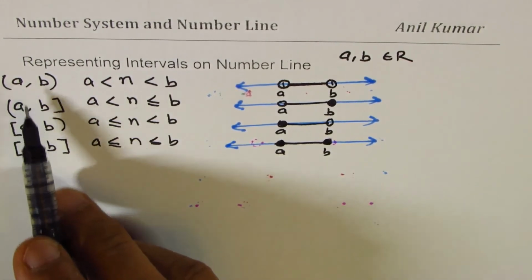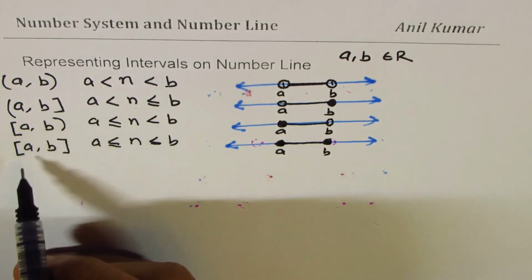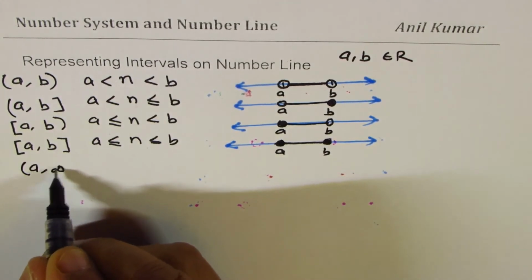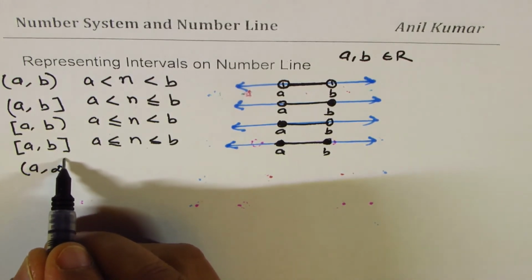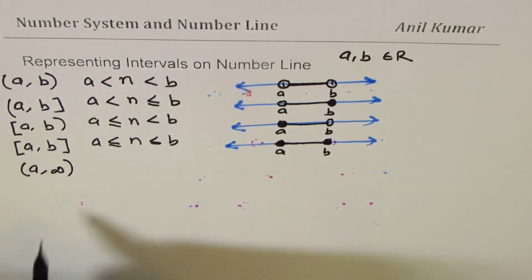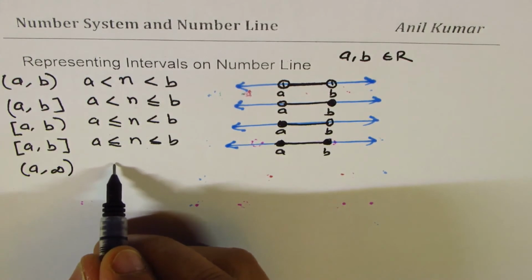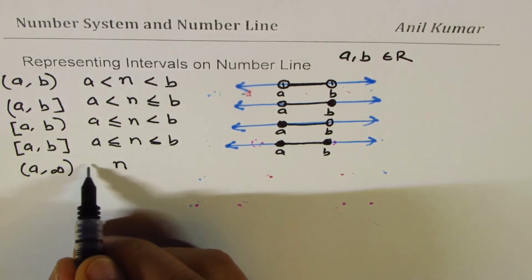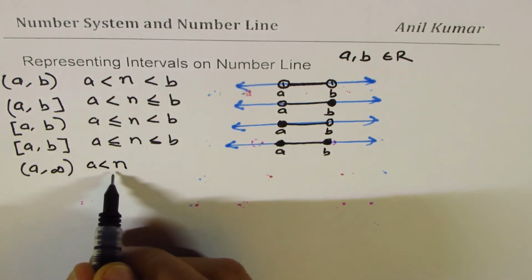Now, you could also have conditions where we say from A to infinity, and infinity can never be bounded. So we say that n is greater than A. Do you see this?